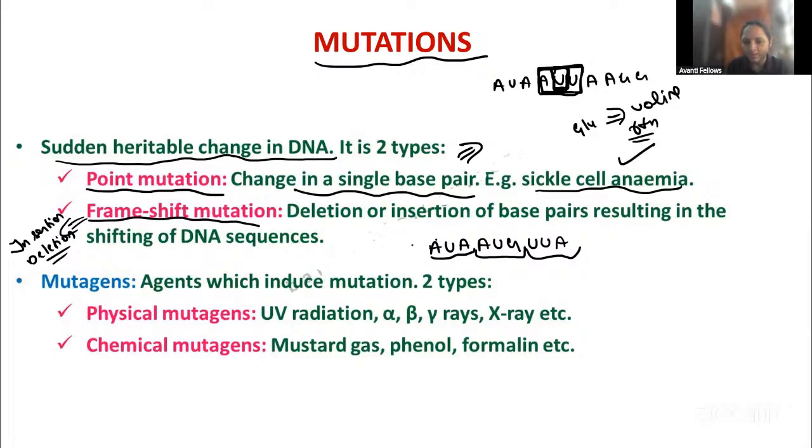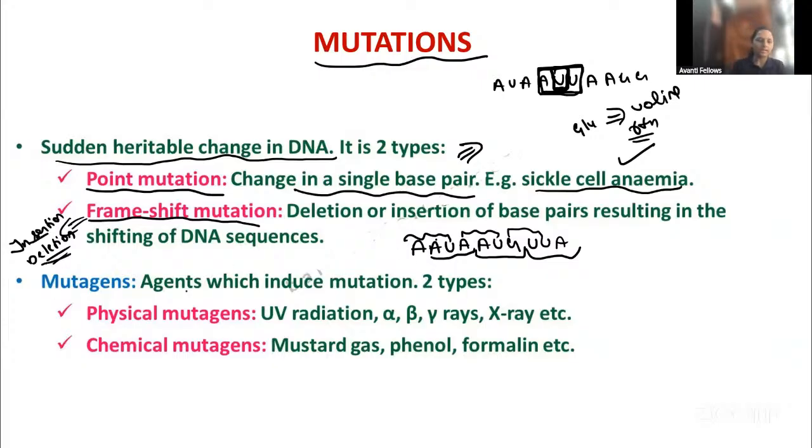For example, I have inserted one more base here. Now, what is the combination it is taking? Before it was AUA, right? Now it is AAU, then AAU again, then GUU. So the frame is changed. So this is by the insertion or deletion of one base pair.